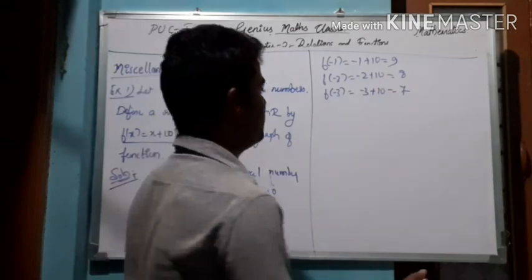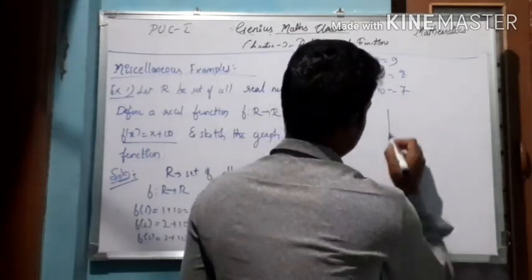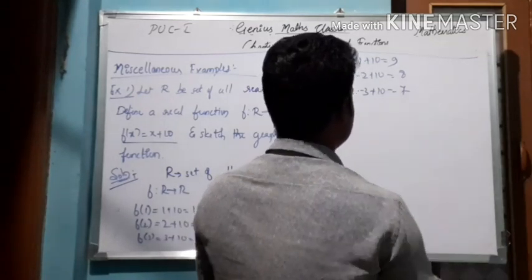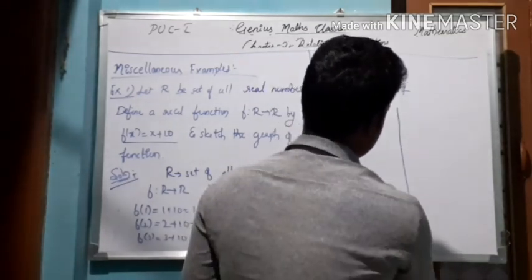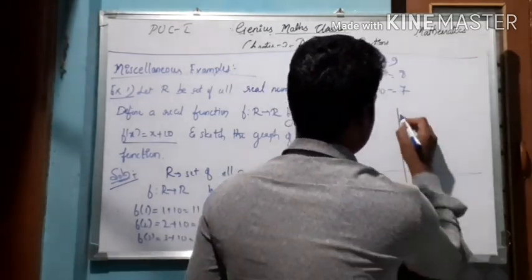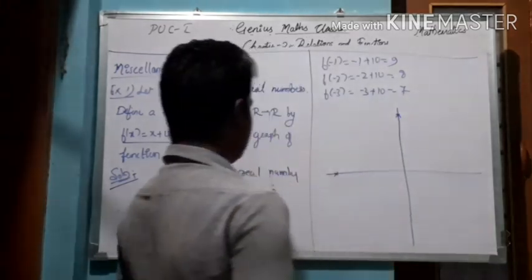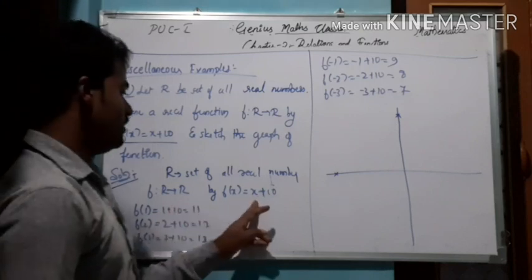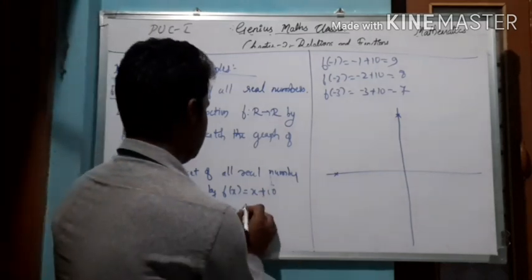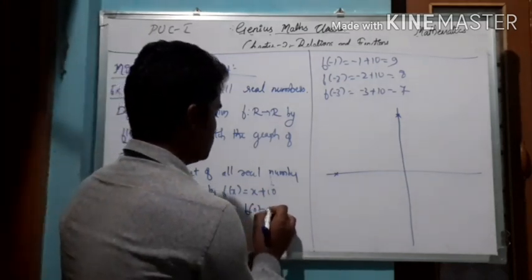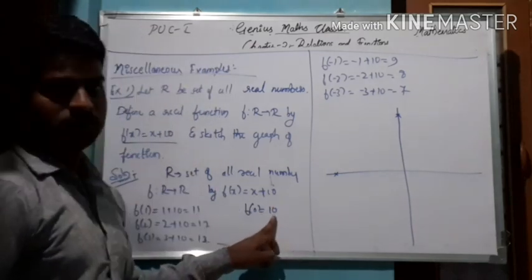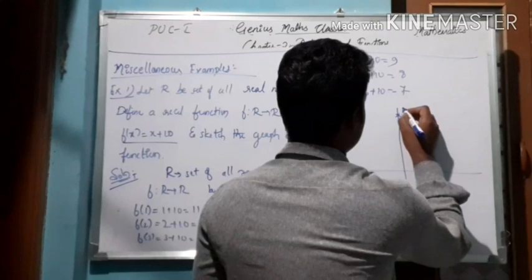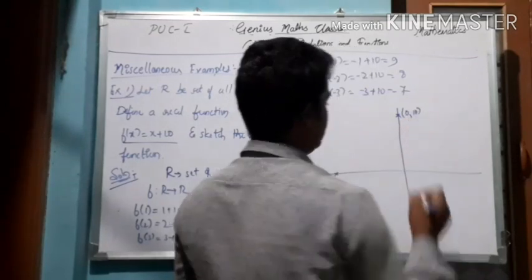Okay, then the graph will be always like this. So its graph can be drawn from here. f of 0 is 10, right? So when x equal to 0, you will get the value 10. Therefore we always get the point here, (0, 10).